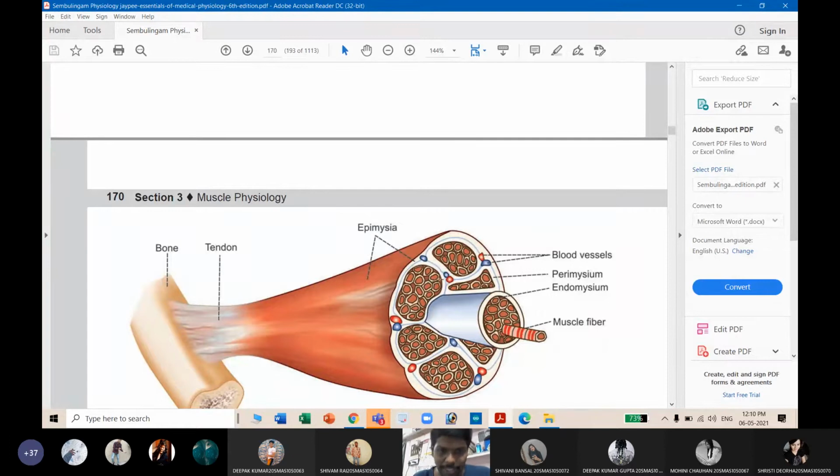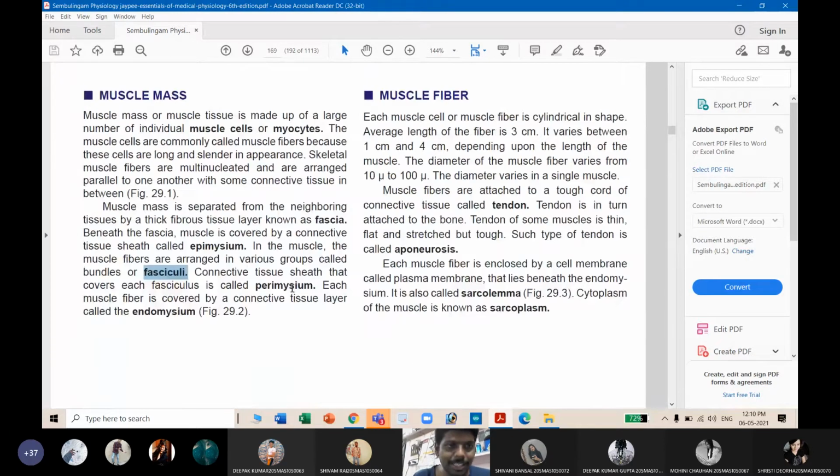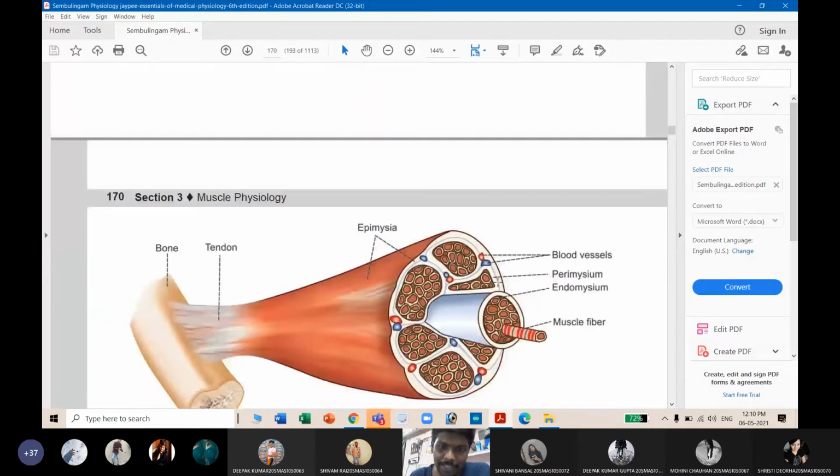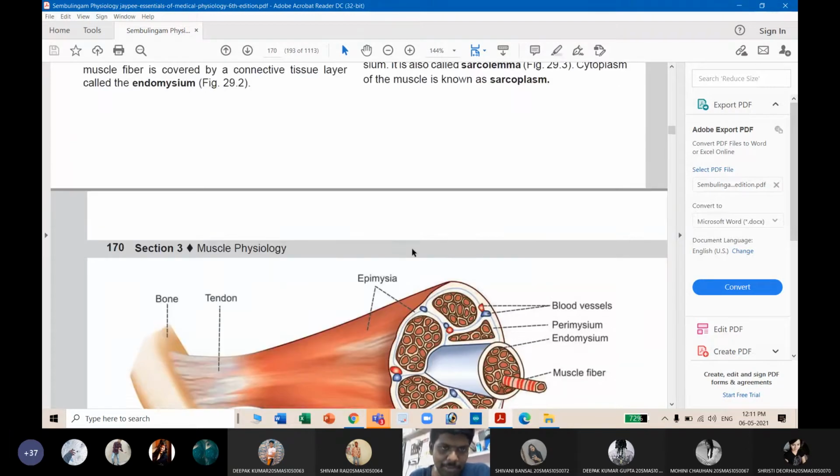So I'm coming from outside to inside. You have the bone. Bone is connected to the tendon with the help of aponeurosis, and tendon is attached to the muscle mass. The outer layer of muscle is called fascia. Then the second layer of muscle is called epimysium. Under the epimysium, you will see the fascicles. A group of fascicles will make a muscle mass. In this fascicle, the outer layer is called perimysium. Then the inner layer is called endomysium. Under this endomysium, you will see the muscle fibers. So this is the structure of muscle.